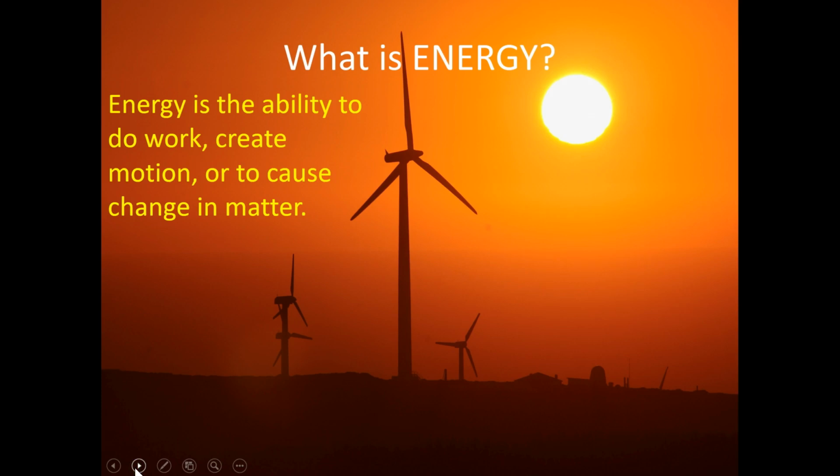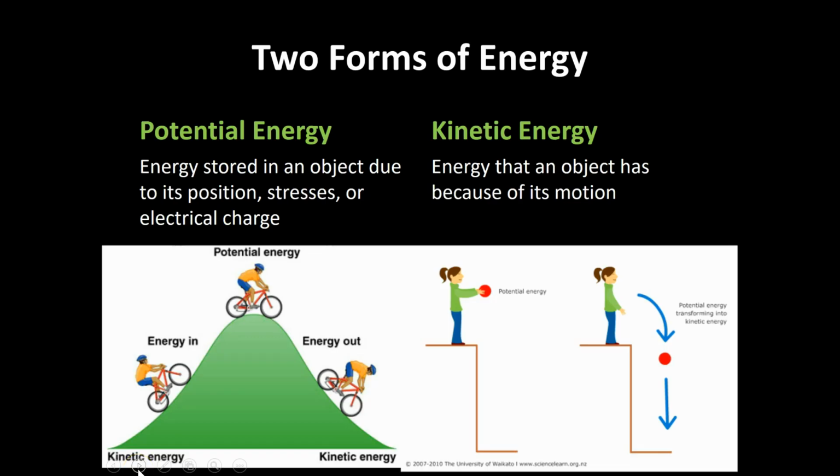So with all of this talk of energy, what is it? Energy is very hard to describe, but we generally define it as the ability to do work, create motion, or to cause change in matter. Energy is typically divided into two different forms, potential energy and kinetic energy. Potential energy is energy that is stored in an object due to its position, stresses, or electrical charge. Kinetic energy is energy that an object has because of its motion.